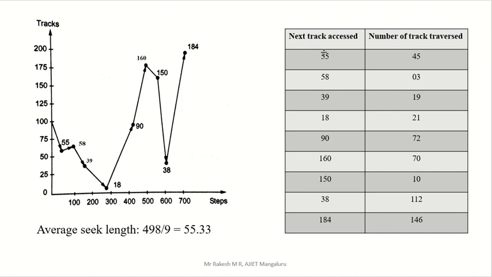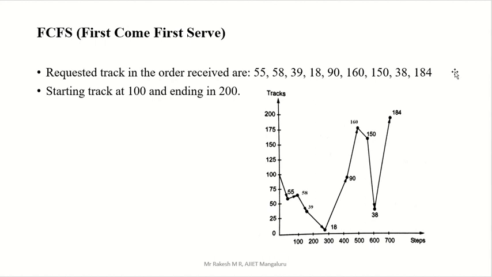From that to 55, 55 to 58, you can see this, 58 to 39, 39 to 18, 18 to 90, 90 to 160, 160 to 150, to 38, 38 to 184. That is the movement. Okay, so that number you have to mention. All these numbers are already given here.